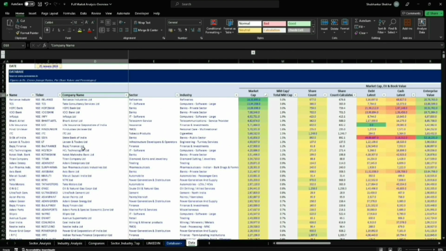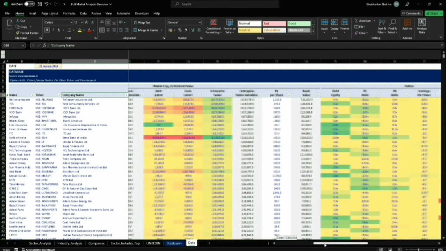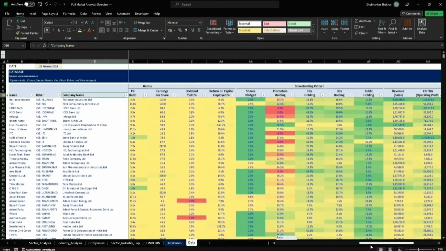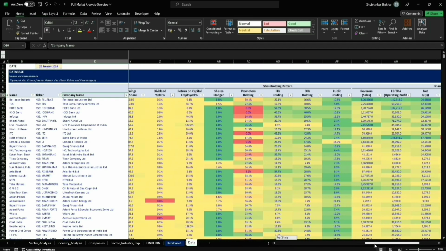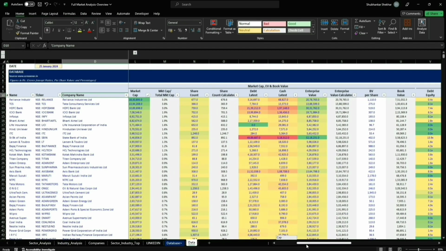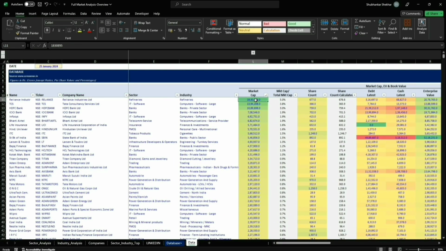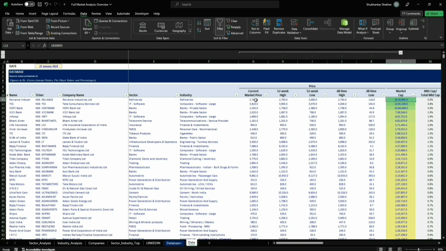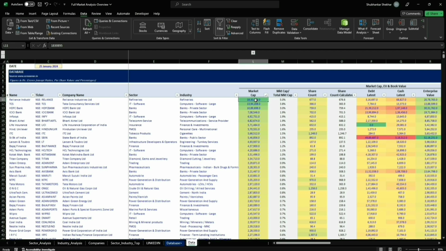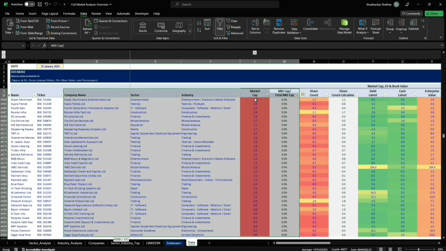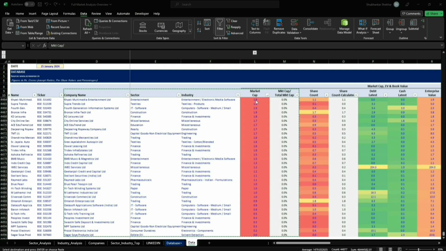I'll actually be sharing a series of posts on LinkedIn on the macro analysis of the Indian stock market, and this here is going to be a complementary cum explanatory video to the same. So here you can see I've downloaded all this data for all these companies. I'll explain most of it in a minute. And here I've hidden some data as well regarding the pricing of each of the shares as on 25th January 2024, right? To start off with, what we'll do is I'll be selecting this, creating a new sheet.